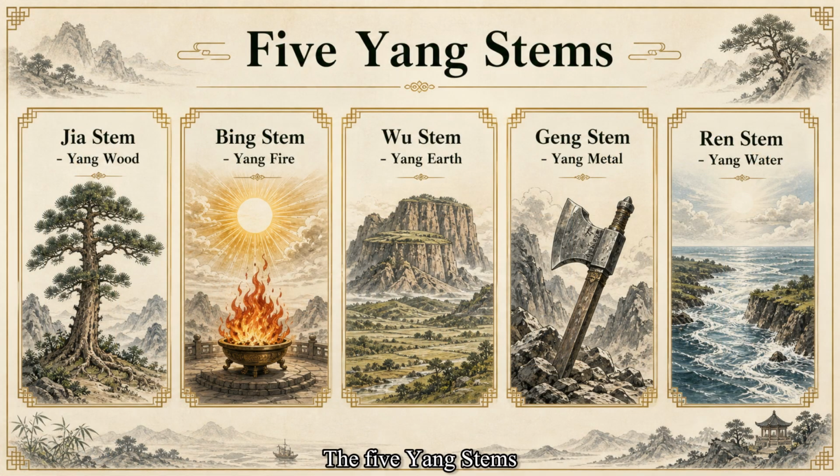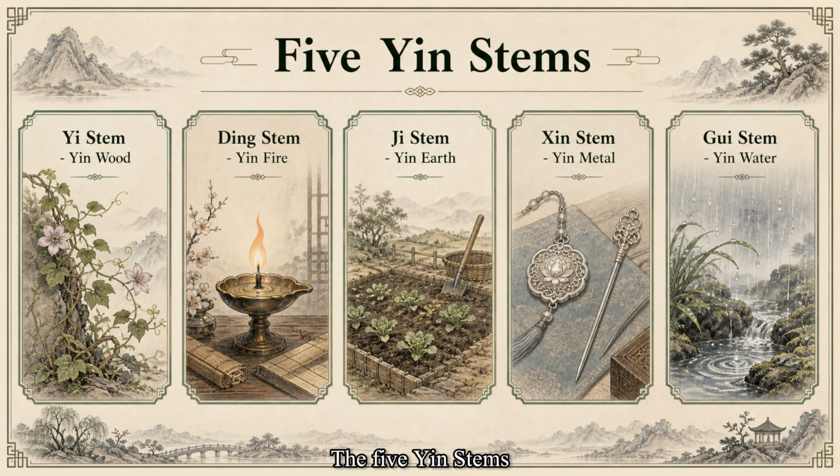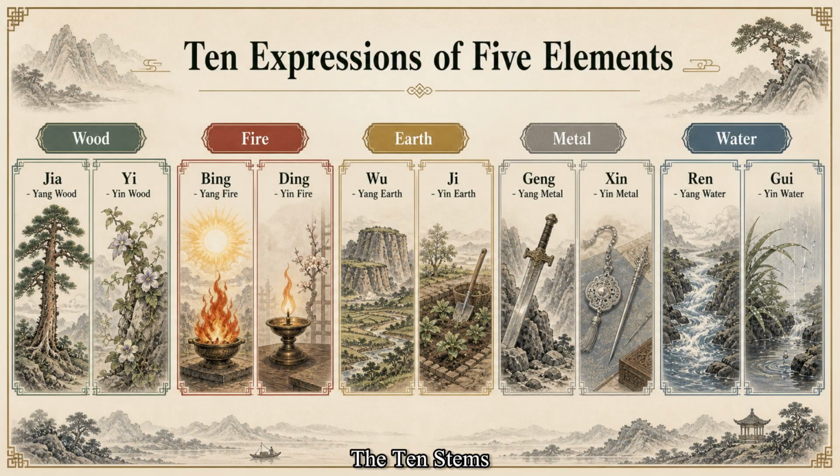The 5 yang stems are Jia, Bing, Wu, Geng, and Ren. The 5 yin stems are Yi, Ding, Ji, Xin, and Gui. The 10 stems can therefore be understood as 5 elemental patterns, each expressed through a yang and a yin mode.